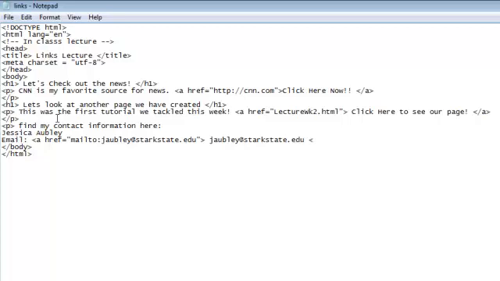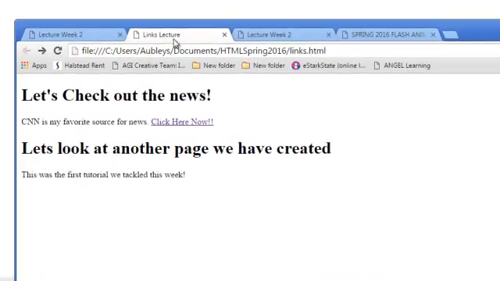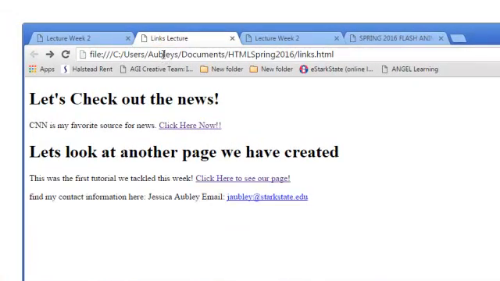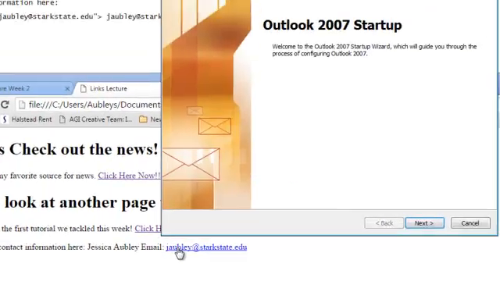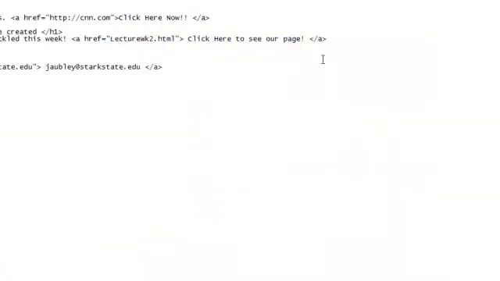I'll go ahead and close my link and save it. Now if I go back to my browser and test it, you can see there's a link you can click on here. Those are the three most basic types of links we'll work with in this course.